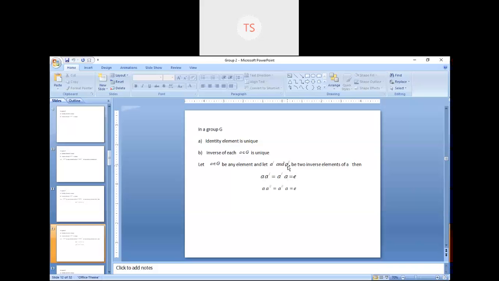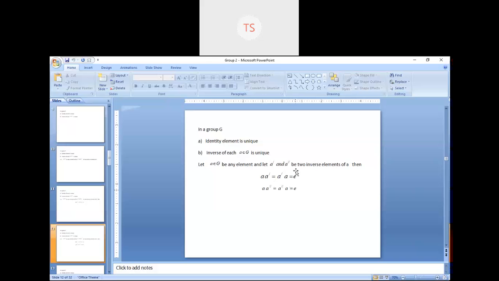Okay. Now we have already assumed that A has two inverses. One is A dash, another is A double dash. Now for A double dash also, we will get A into A double dash is equal to A double dash into A is equal to E. That means if you have another inverse of a small a as a double dash, then also by the property of inverse, you will get a into a double dash is equal to a double dash into a is equal to e, which is again the identity element.